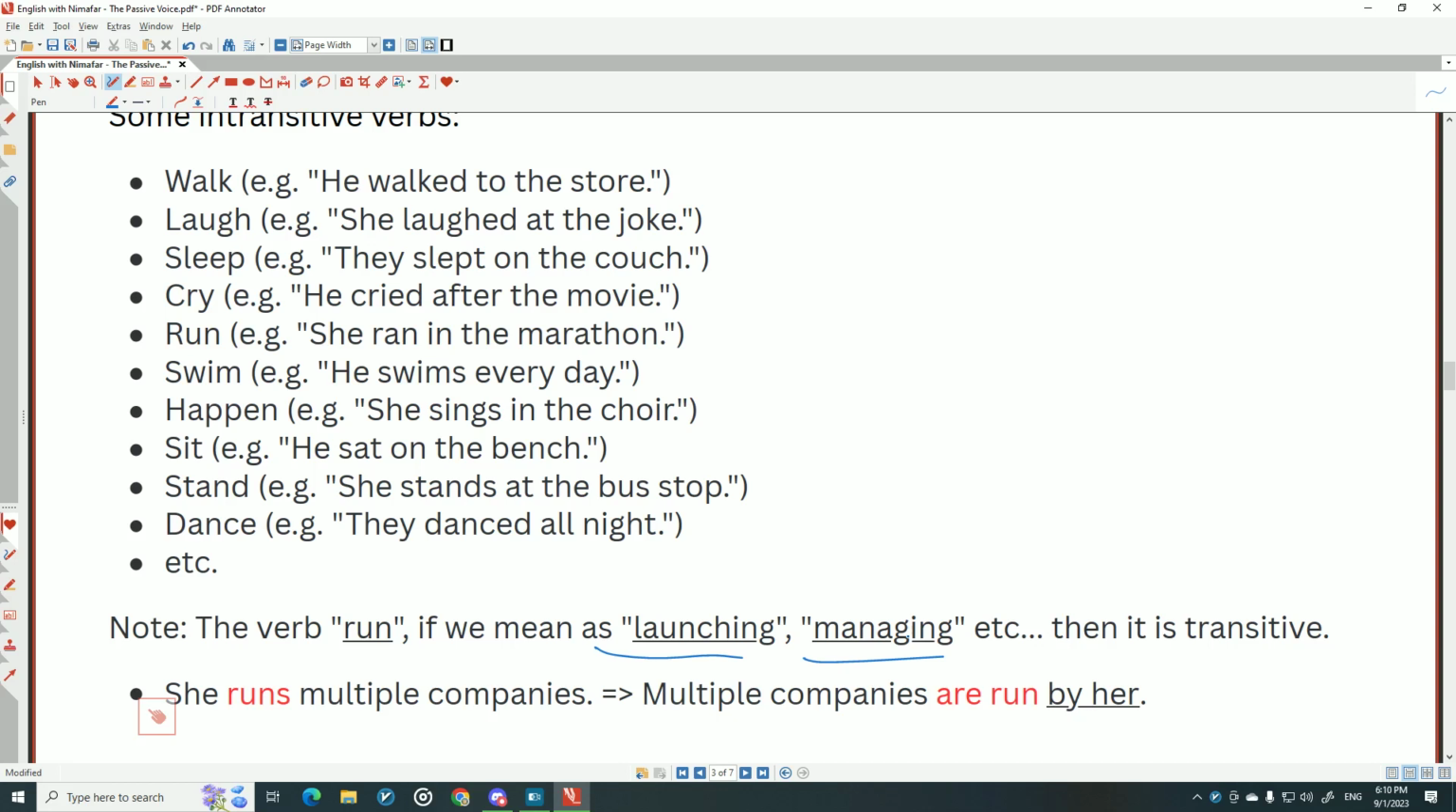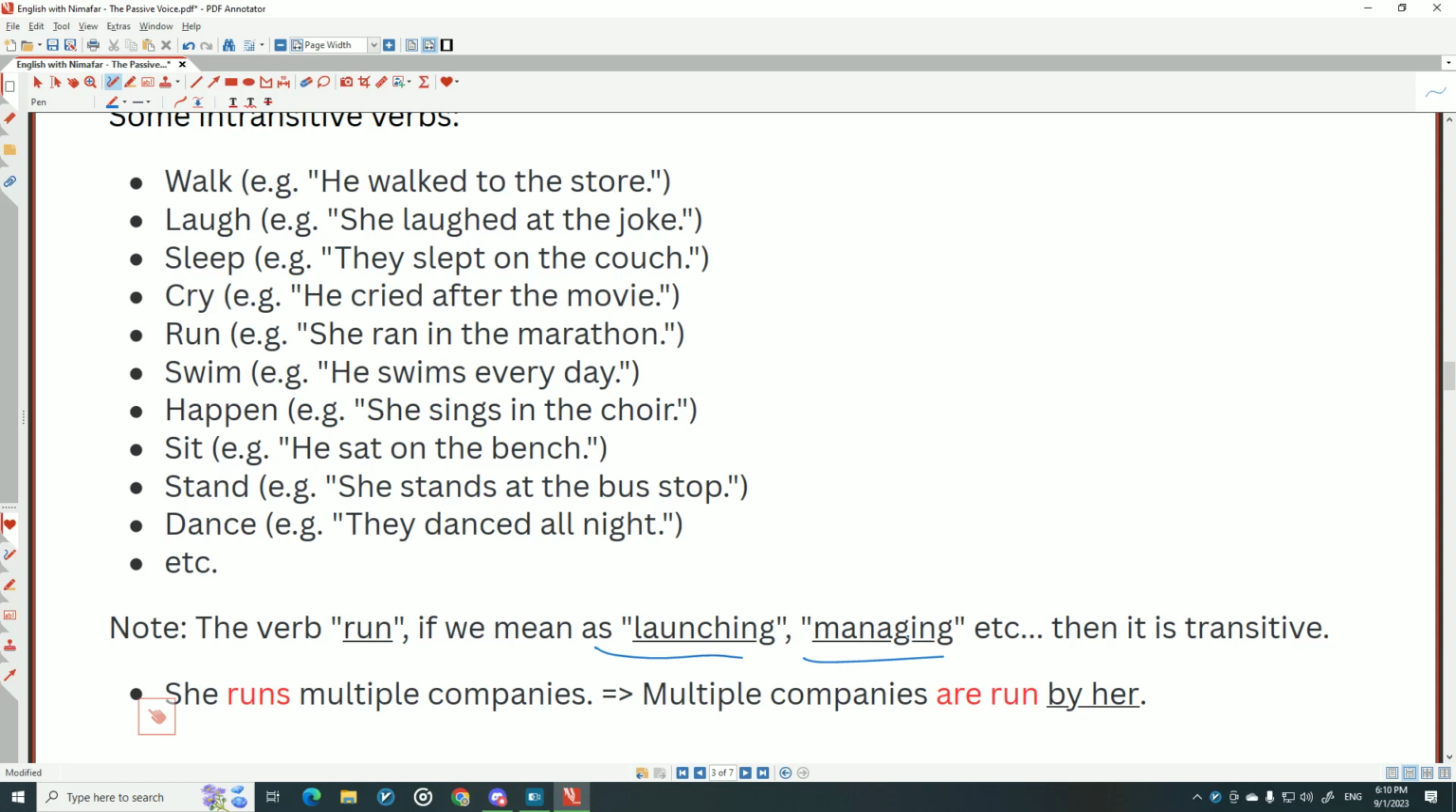Multiple companies are run by her. We say run, ran, run. The third form is run. So multiple companies are run by her. Okay? But if you mean jogging, walking fast, sprinting, no, we cannot say it. Because here, she ran in the marathon. What did she run? What does it mean?